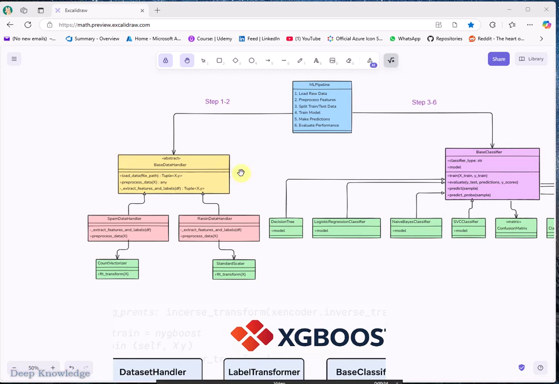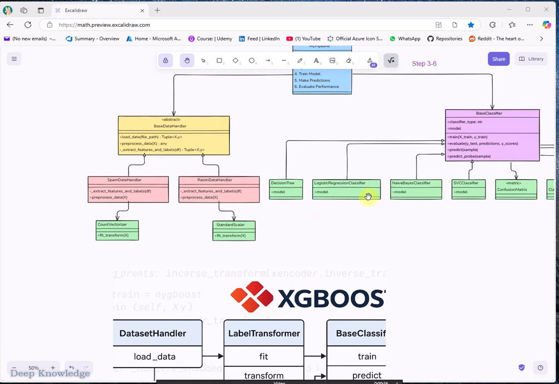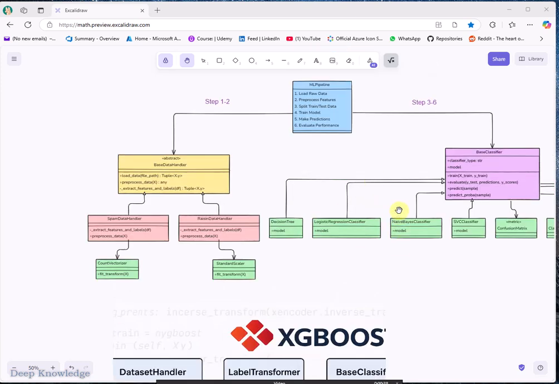Now I would like to integrate XGBoost in this code, but unfortunately it's not straightforward. That's why I would like to extend the code by adding another class and make it scalable and maintainable for the future.